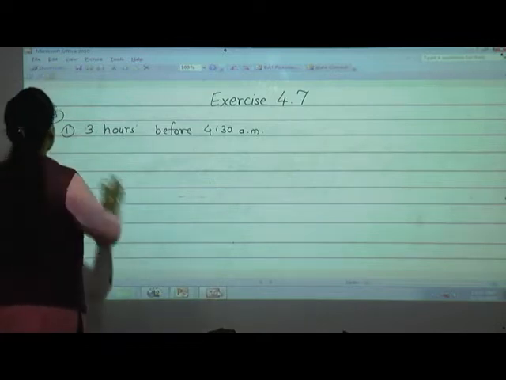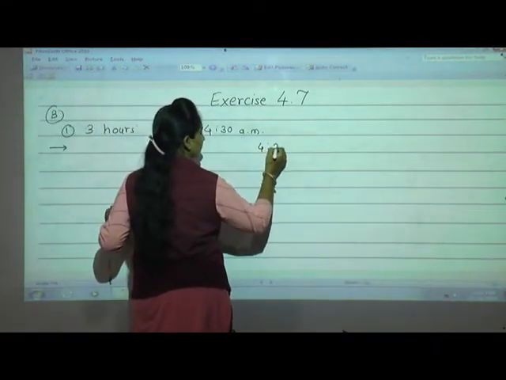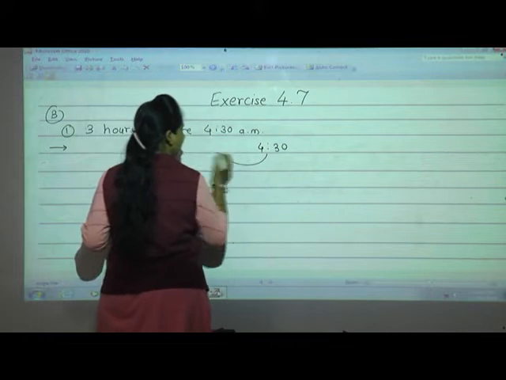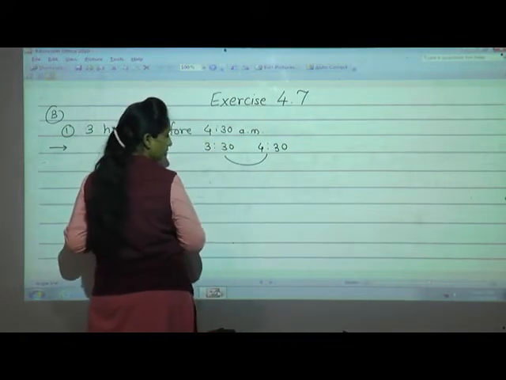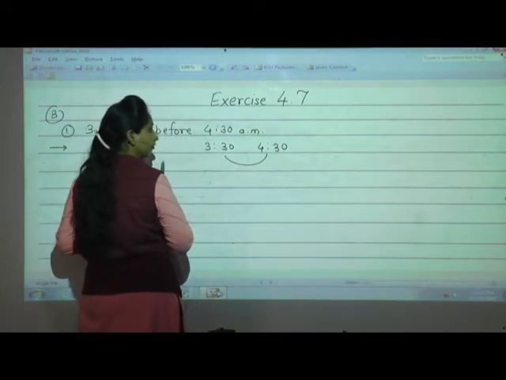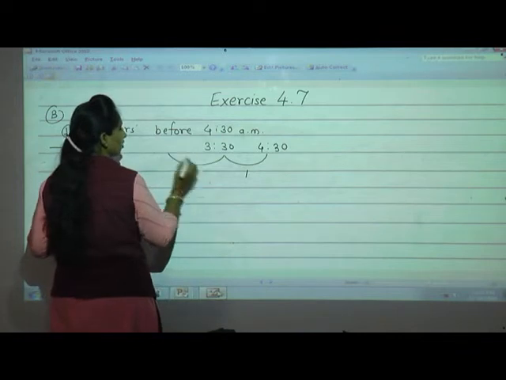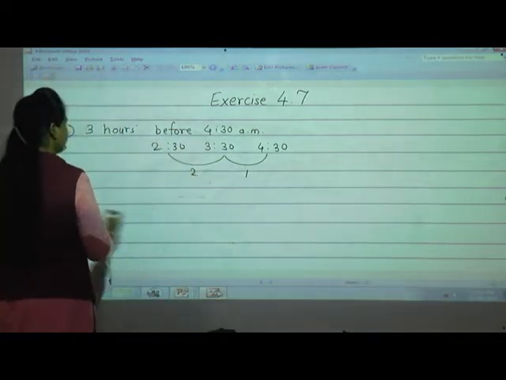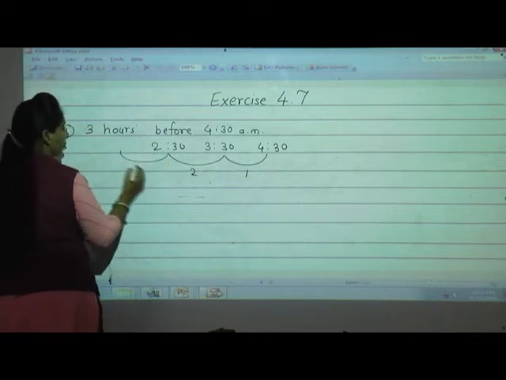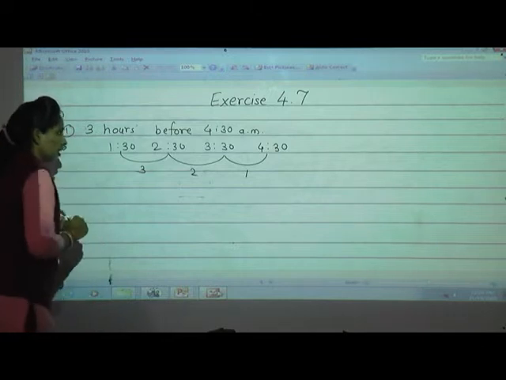So I suggest you write 4:30 on the right side. Okay? Then come back before. What is before 4:30? 3:30. It is 1 hour. The next 2 hours means it is 2:30. Then again come back 1 more hour. Then it becomes 3 hours. Okay?